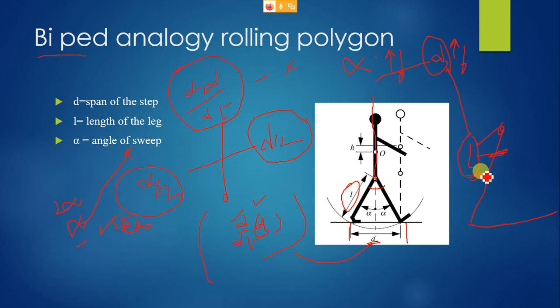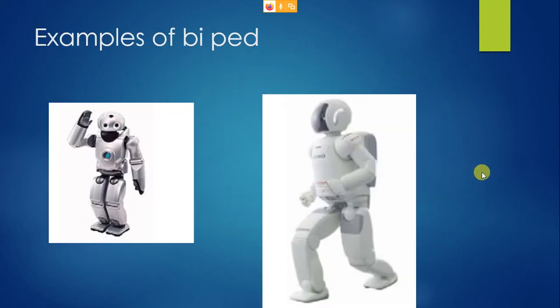No, sir. Okay. What is this? These two things are very funny things. Did you have a look? What is the first robot called? Both are very popular.